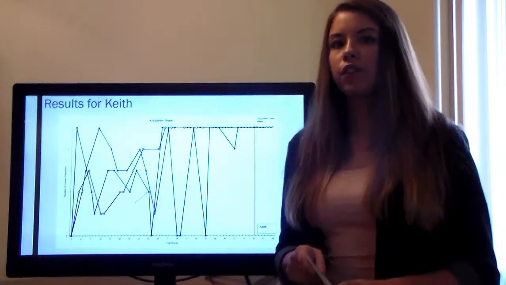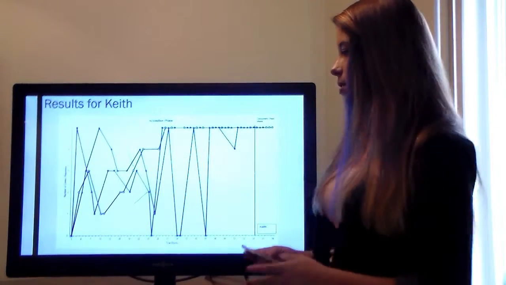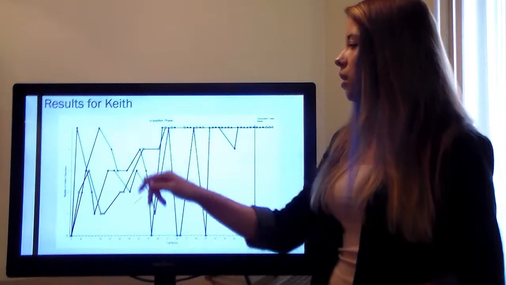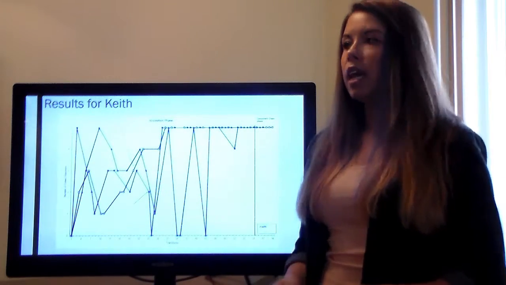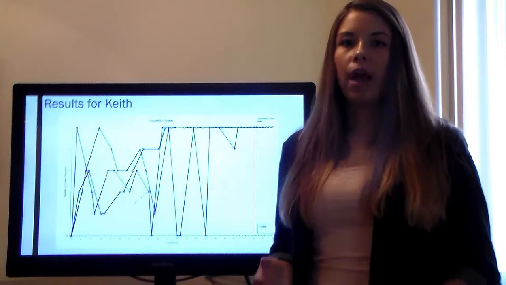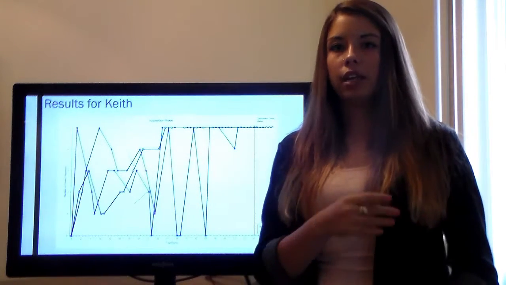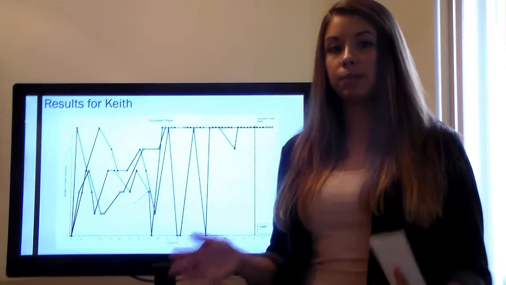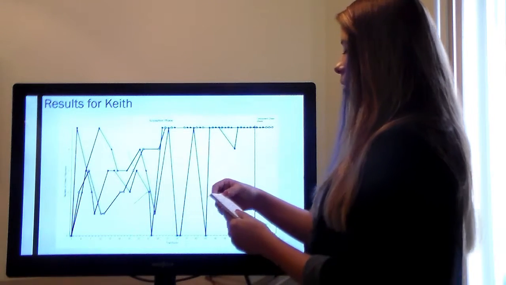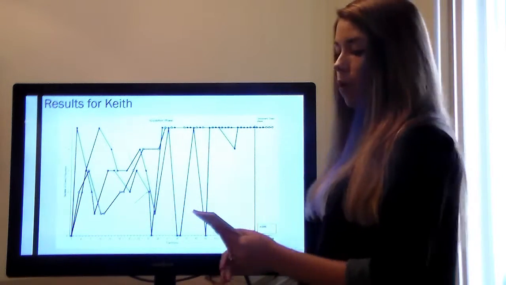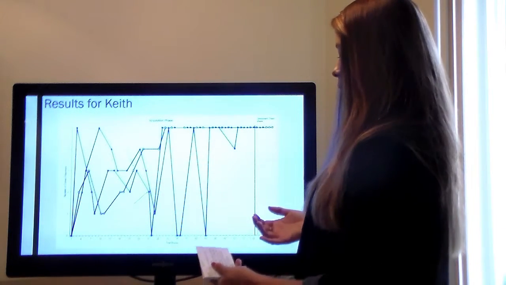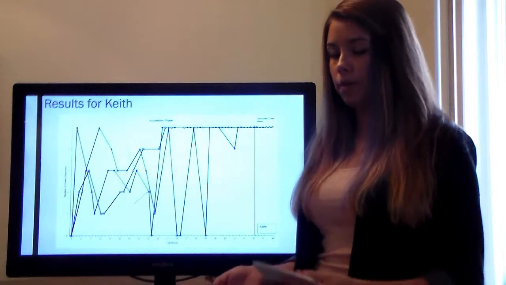Next, I'm going to display the graphs for Keith. This is the total number of mastered targets. Between trial 21 and 22, researchers ran mastered targets only. There was a lot of variability in his data in the beginning, and he was responding, but he was consistently responding incorrectly. So we did like what we did with Matt, where we present the 3 stimuli, we have him look at each card individually before we give him the instruction to find the specific stimuli, in hopes to promote skill acquisition. On trial 25, on trial 44, his responding did increase, however there was no differentiation among conditions, thus demonstrating that our reinforcement was not differentially effective for him.